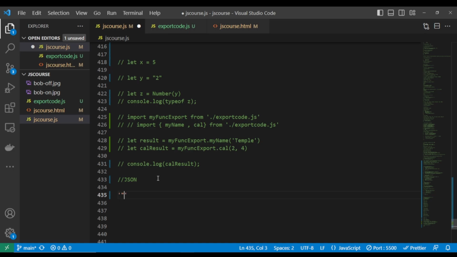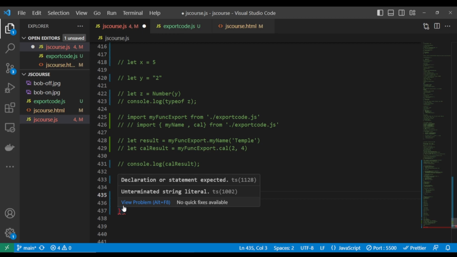Assuming you are passing an object inside a JSON, this is the way it's going to look. Let me show you what it's going to look like. Name, tempo. If you watch very closely, you will see that there is a difference. Let me rearrange this so that you can see this very well. If you watch this very well, I cannot write this there because this is a JSON.